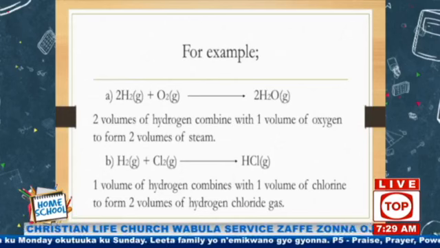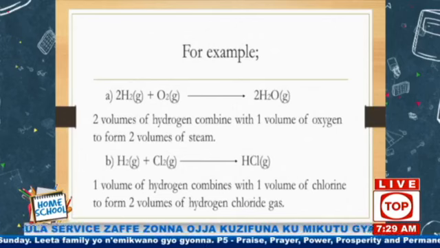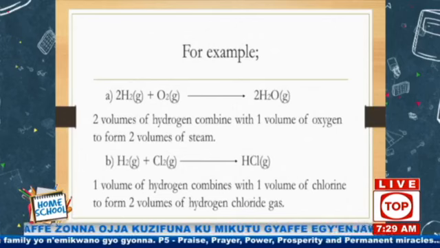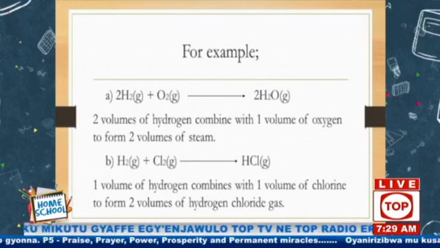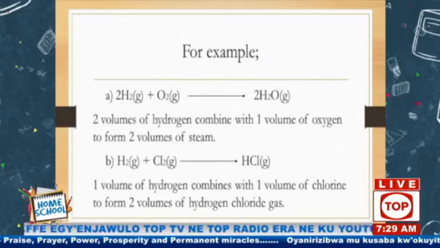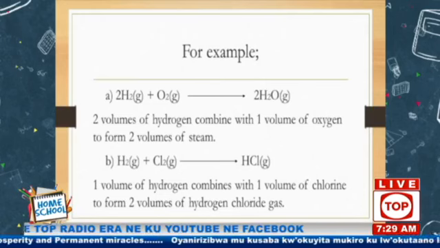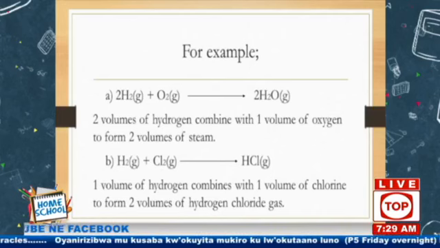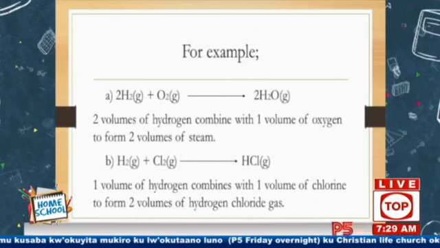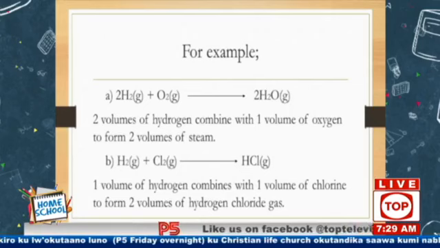And we are saying that for the past days, we have been looking at the first figures to be the moles. Now we are calling those first figures the volumes. Look at that equation, it is balanced. You write it like this: hydrogen gas plus oxygen gas producing water gas, okay? Water gas, this is the steam. This is the vapor you see. The vapor is termed to be in gaseous state, okay?